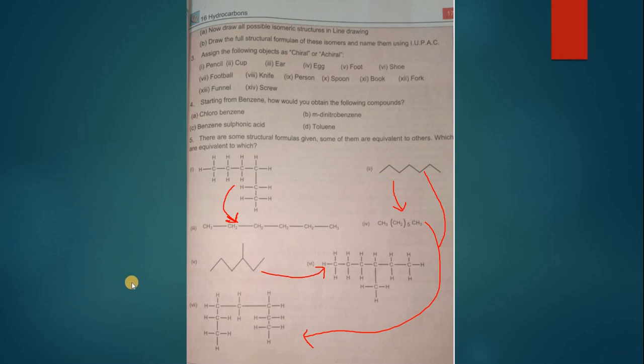That's all for today, girls. Thank you very much for listening and practice everything at your home again. Question number 3 is your home task. You have to make a table and distinguish these compounds as chiral or achiral and send the picture of that table to me on the WhatsApp group. Okay, I'll see whether you have done it correctly or not.